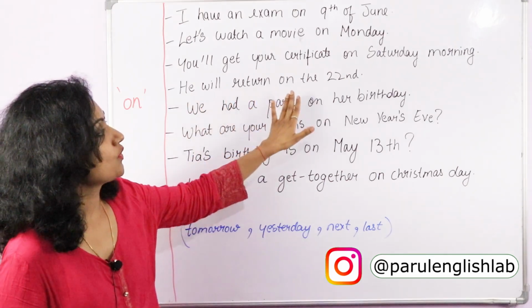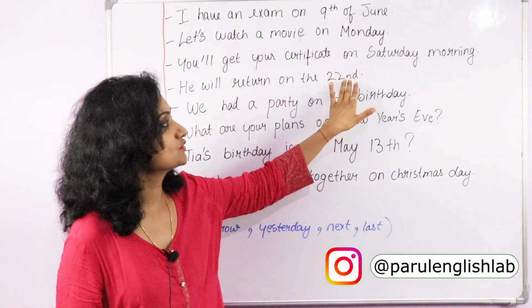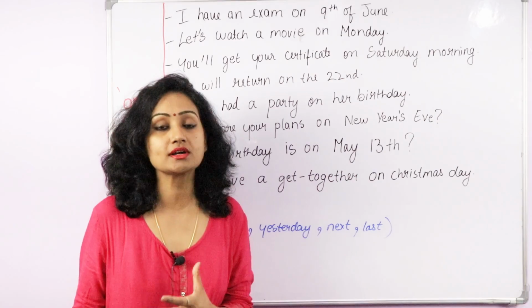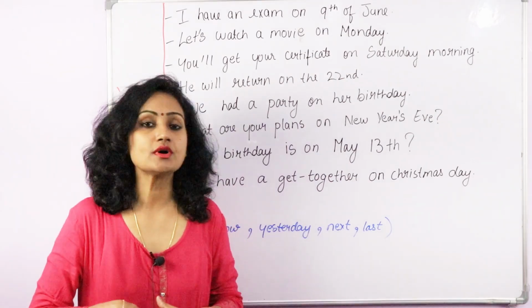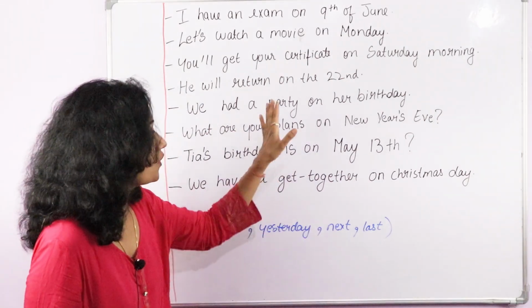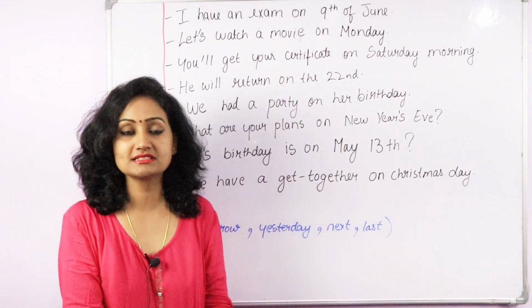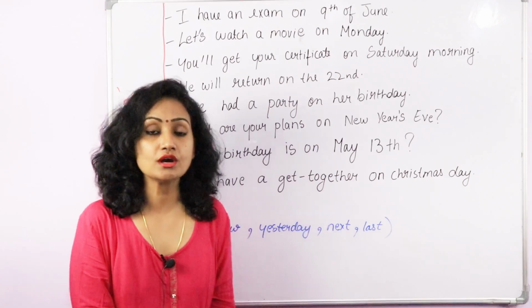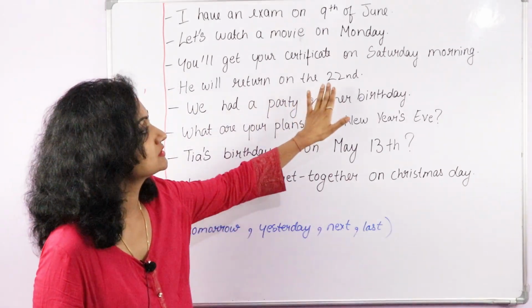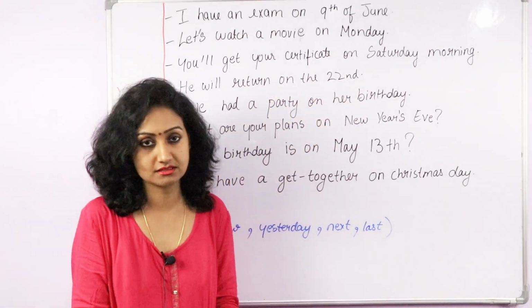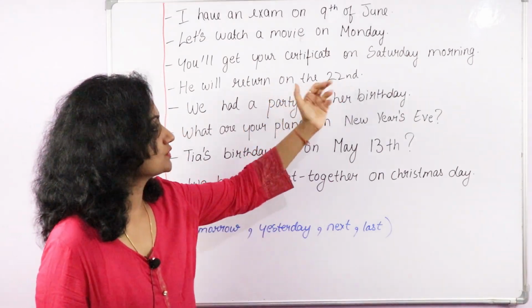He will return on the 22nd. So here it is understood that you're talking about this month, so you don't have to mention the month. So on the 22nd means this month, this 22nd, coming 22nd, or you can write it like on the 22nd of this month. So this is the way you write.